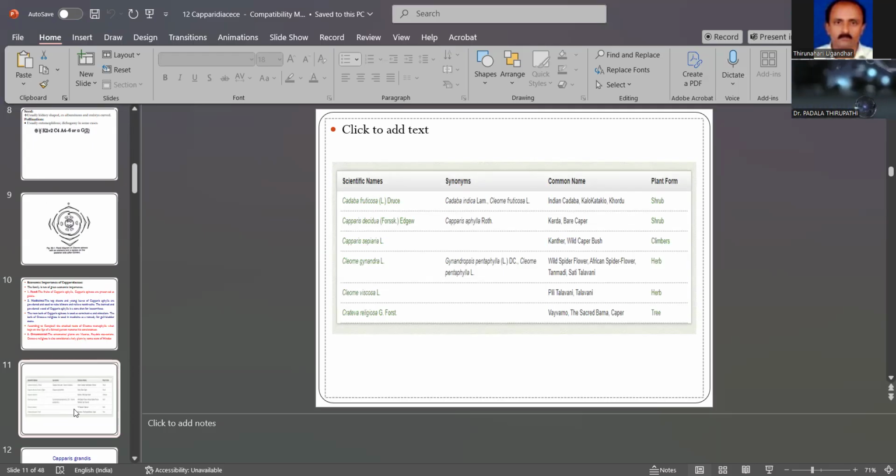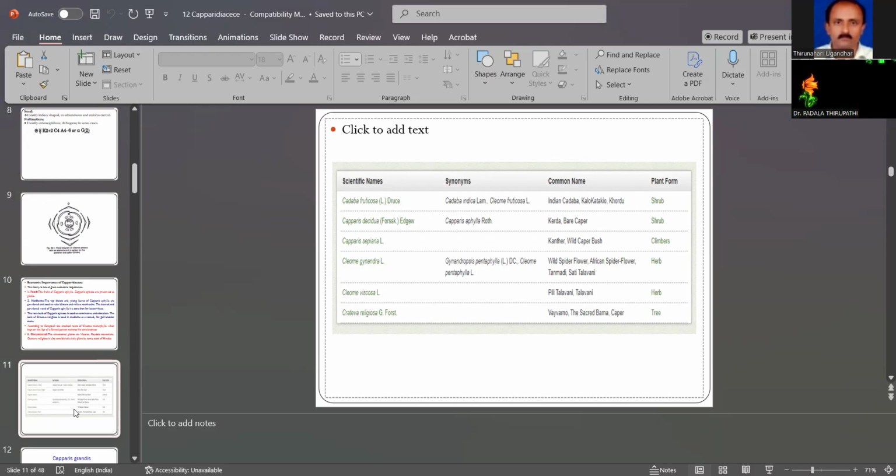The common names are Kera, Bevo, caper, also shrub type. Then Capparis sepiaria, also called wild caper. Then Cleome gynandra, also called Gynandropsis pentaphylla.